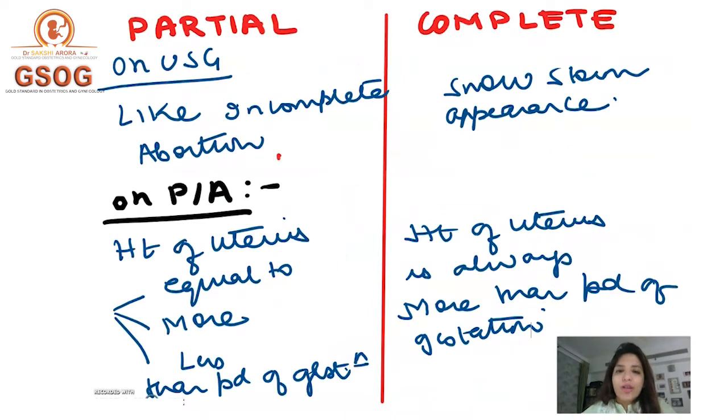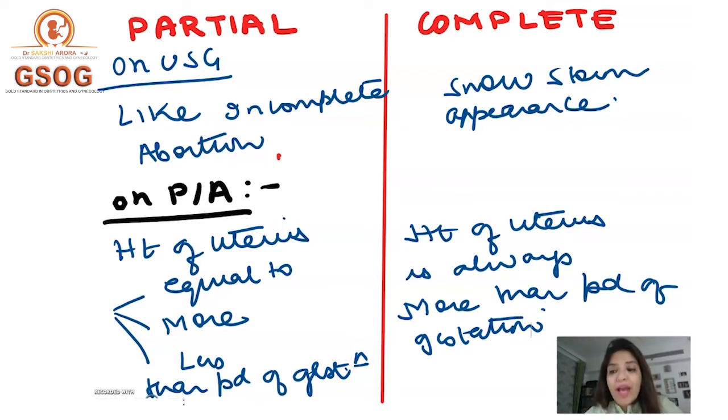Then let's talk about ultrasound appearance. Again, in the beginning of the lecture, I told you that in molar pregnancy, you get a snowstorm-like appearance. So the typical features of molar pregnancy are seen with complete mole. So in a complete mole, you are going to get a snowstorm appearance on ultrasound.